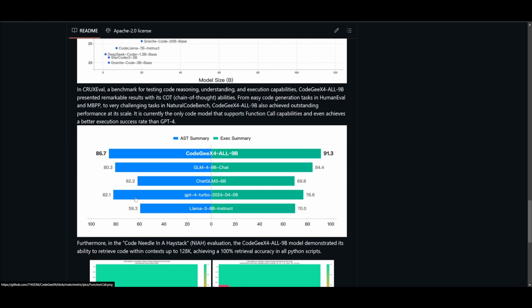This is a feature that's going to enhance its practical application as well as its utility in real-world coding scenarios. Now, it also boasts a better execution success rate than the GPT-4 model, which underscores its reliability and efficiency in executing the generated code quite accurately, which is just really nice to see.